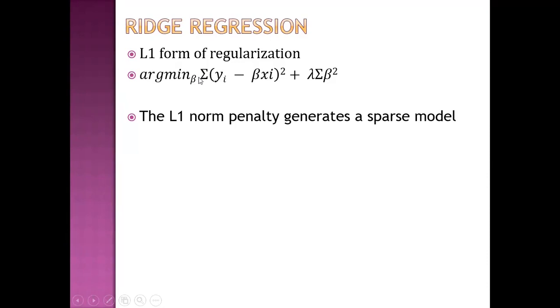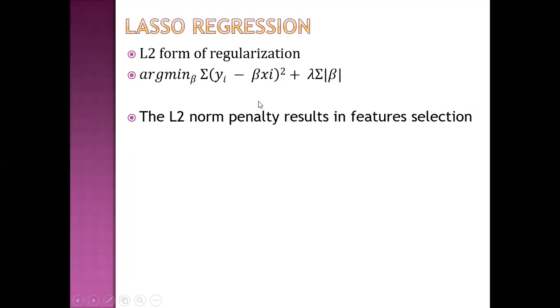So ridge regression. In ridge regression, we have this cost function. I'll talk about the cost function a little later. So we have this penalty term in the cost function, and this is known as the L1 norm penalty, and it generates a sparse model. This is lasso regression. We have the cost function, and this is the penalty term. So the L2 norm penalty results in feature selection.